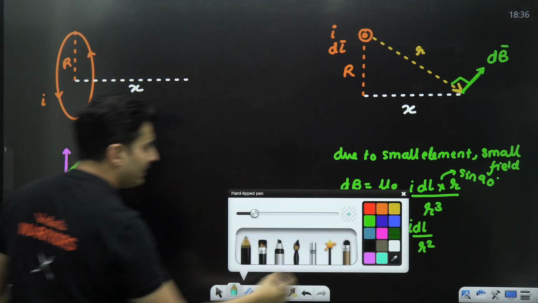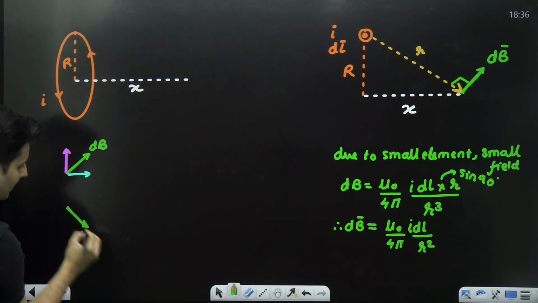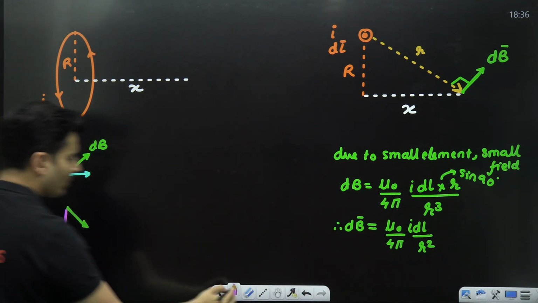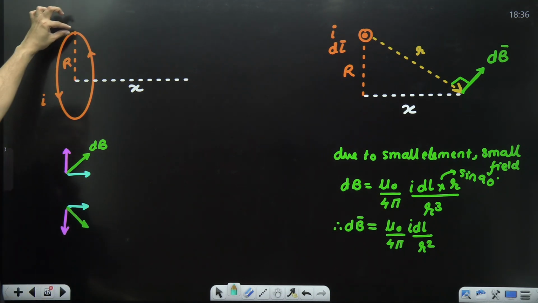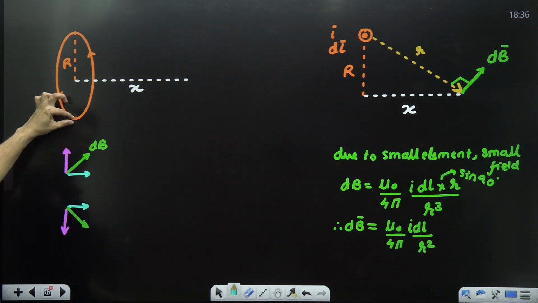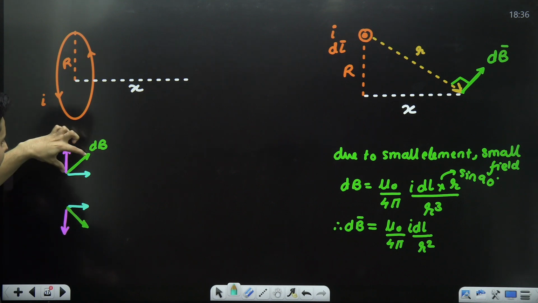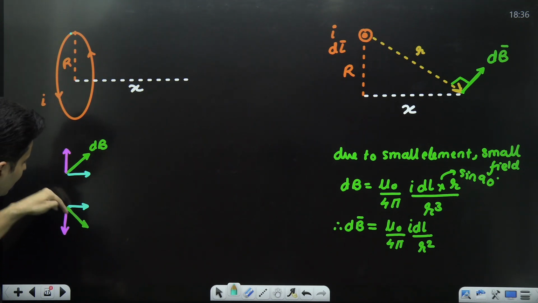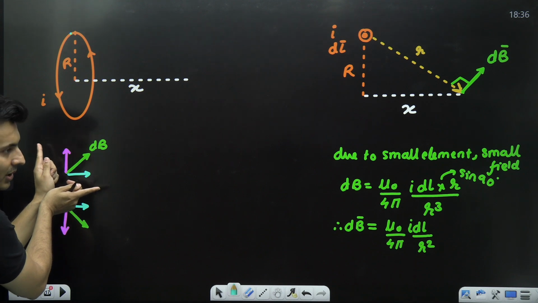There will be some other dBs somewhere below, which will again have two components, one component here and the other like this. For every point here, there is an opposite point here whose dB is here and here. This element here produces a magnetic field here. Each magnetic field has two components.